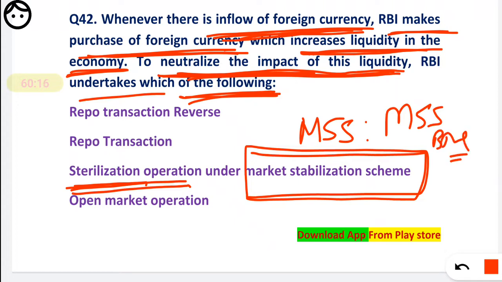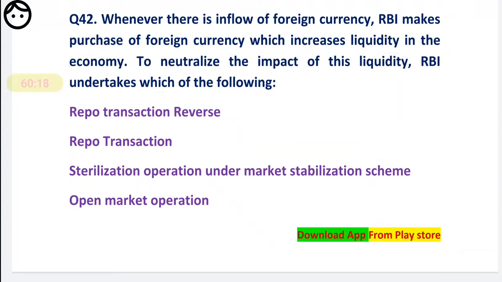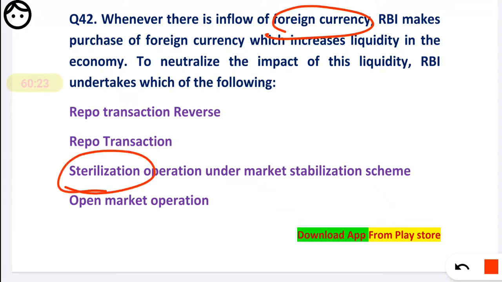Okay, very easy. How to remember? See the words, when there is foreign currency involved, there should be sterilization and MSS. Okay, through the keyword you should be able to mark the answers.